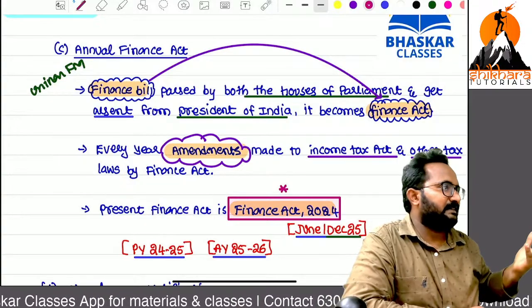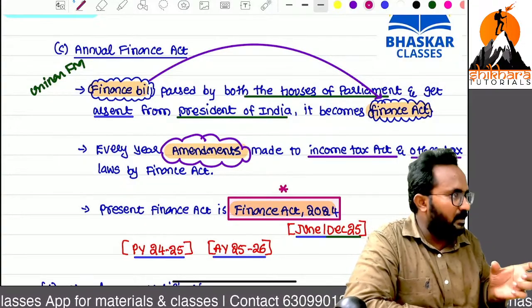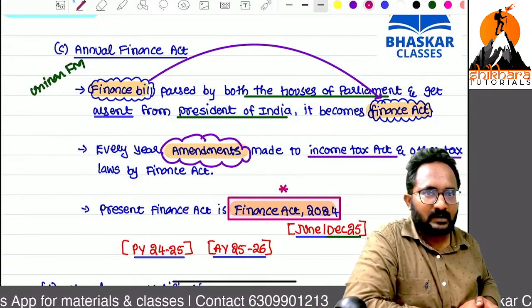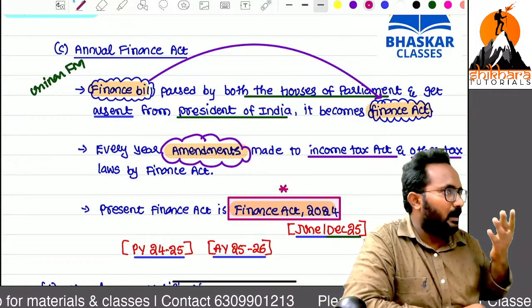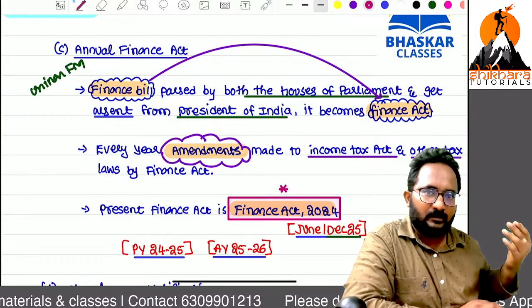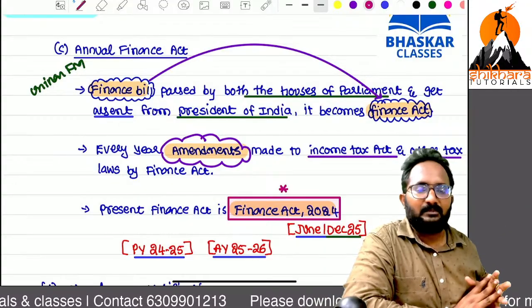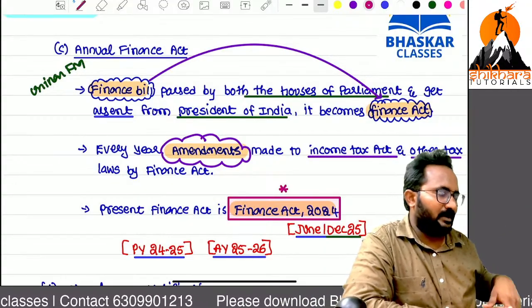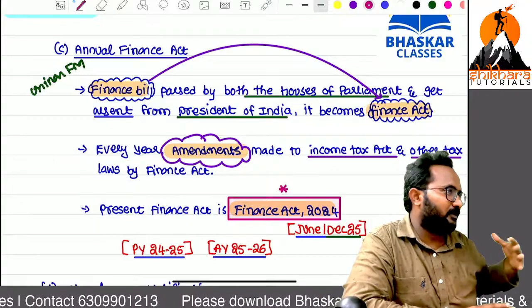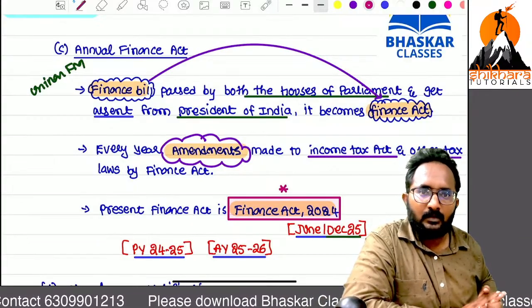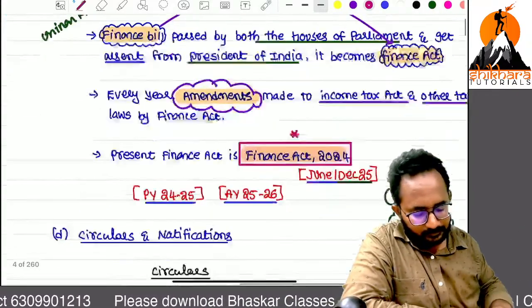Now, Annual Finance Act related, you also haven't got clear-cut clarity. So proposed changes, all the things will be made as a bill that is introduced into both the houses of parliament by the Union Finance Minister. After getting the assent from both the houses of parliament and the President of India, that can be treated as the Finance Act. So every year we have amendments. The present Finance Act for our December examinations will be Finance Act 2024.